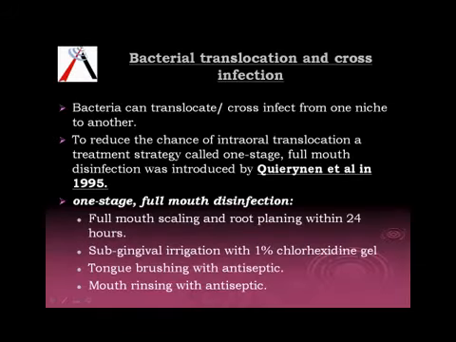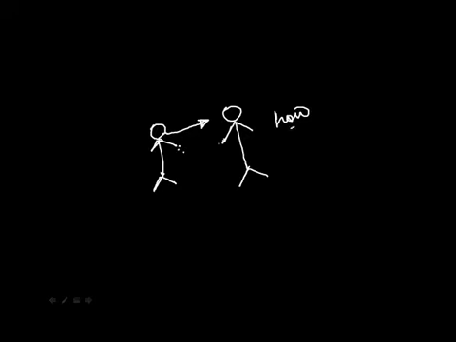Next we come to one more concept regarding bacteria. Bacteria can translocate and they can transfect. How? We have a person, we have another person. The bacteria can be translocated from one person to another. How? Probably by a handshake, probably by sharing a toothbrush.